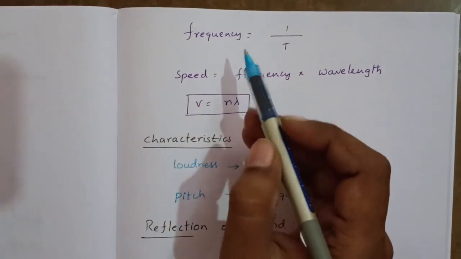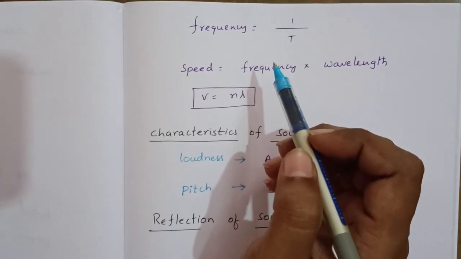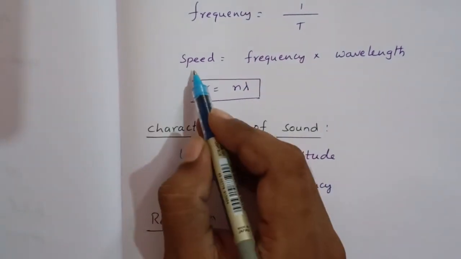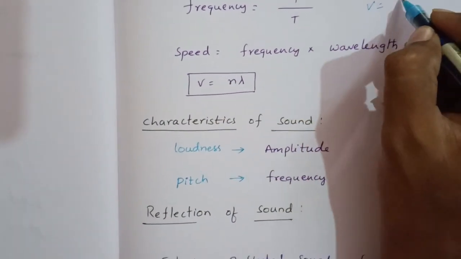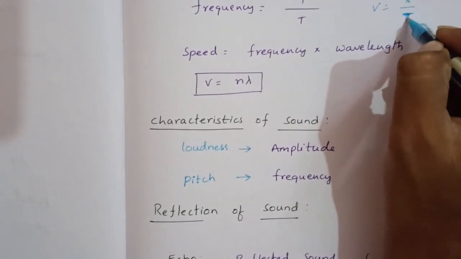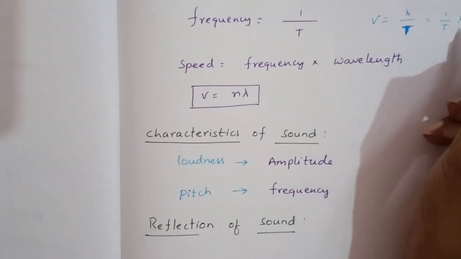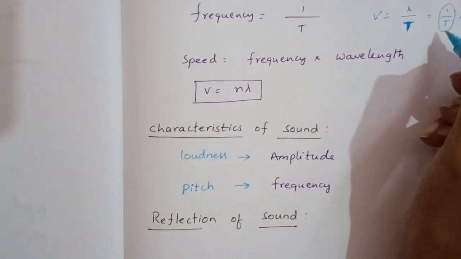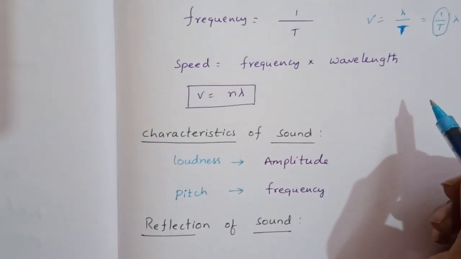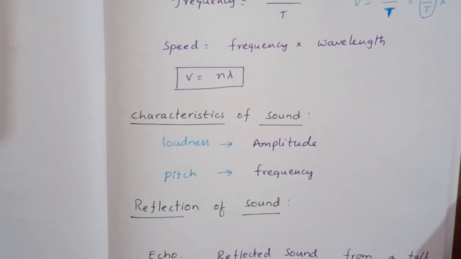Now, frequency is 1 by time period. Frequency equal to 1 by time period. If you substitute this in the speed formula, as we have speed equal to lambda by time period t, instead of this, write 1 by t into lambda. Now, instead of 1 by t, we can write frequency. So, speed equal to frequency into wavelength. This is the relation between speed, frequency and wavelength. So, V equal to n lambda.